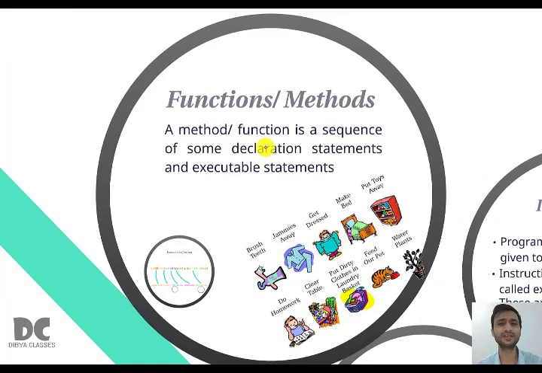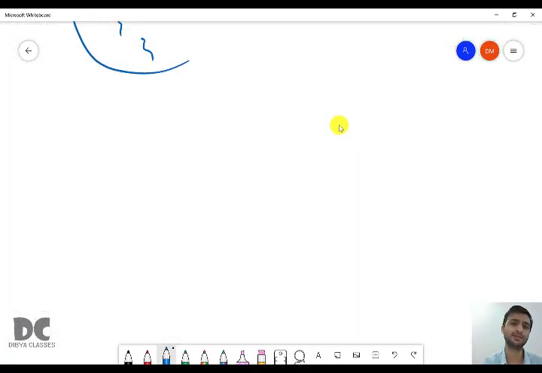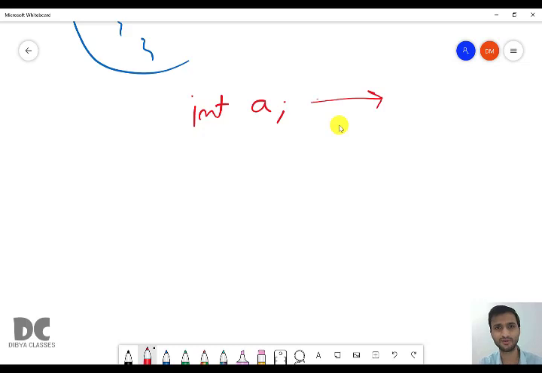A method or function is a sequence of some declaration statements and some executable statements. So what are declaration statements? If you can remember from chapter 3, class 9, declaration of variable and declaration of variable with initialization. Declaring means creation of variables. Like int a. This is called declaration, and this statement is called a declaration statement. You are declaring a variable a of type int so that it can store some integer value.